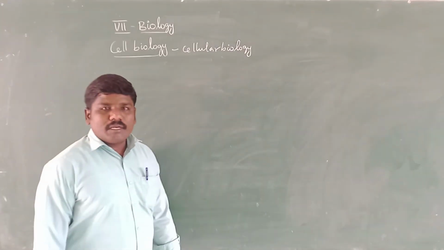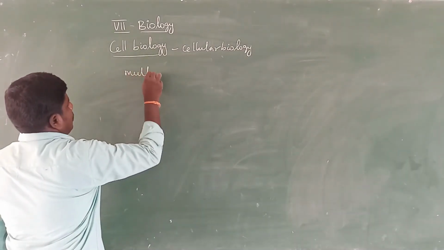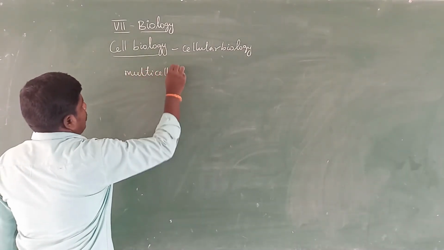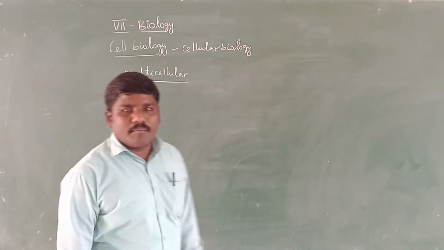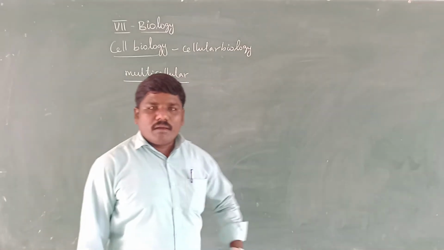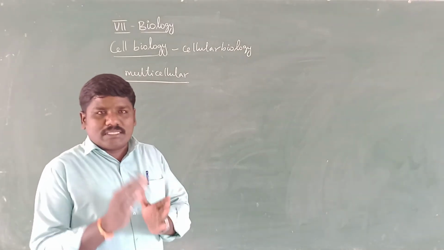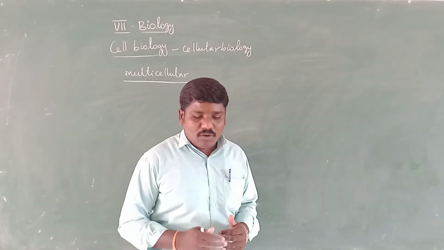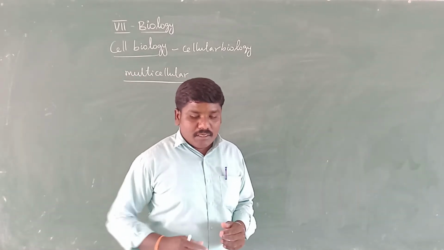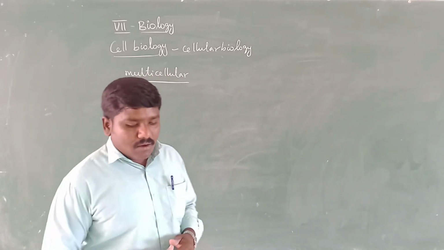Next we go to multicellular organisms. Already told you, multicellular organism means when an organism is made up of many cells or different types of cells. This type of organism is called a multicellular organism.